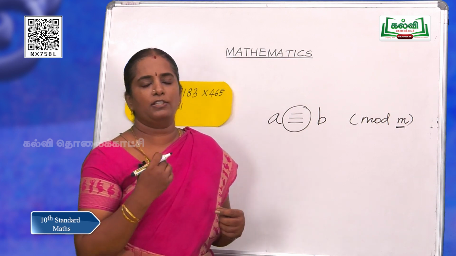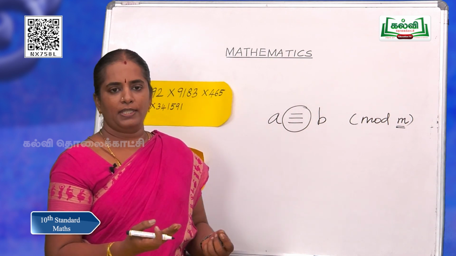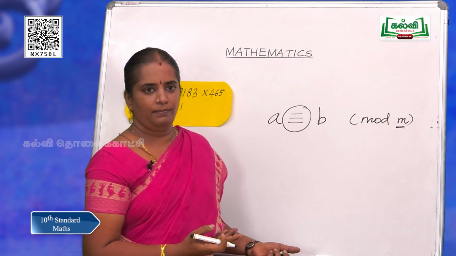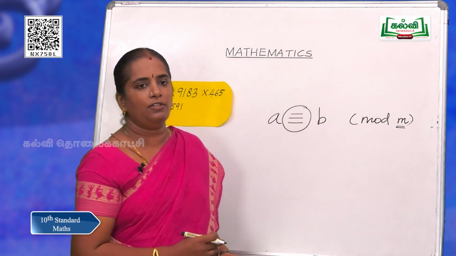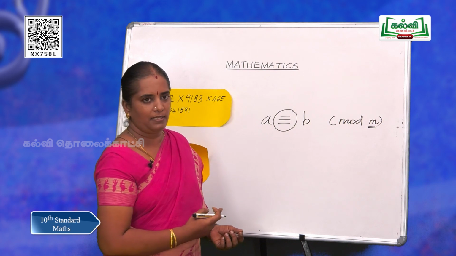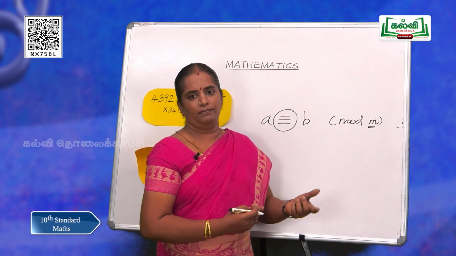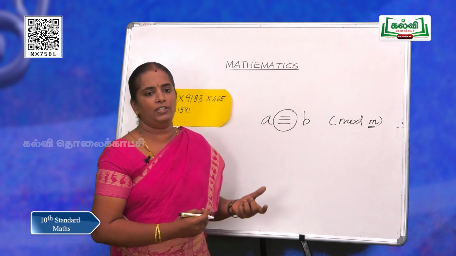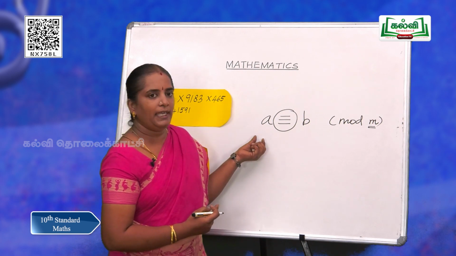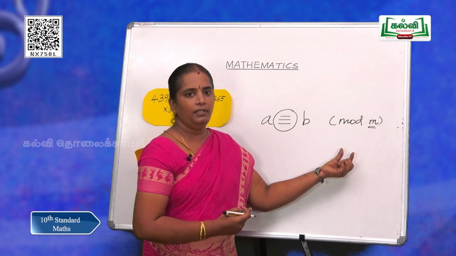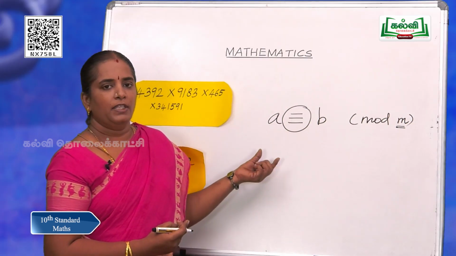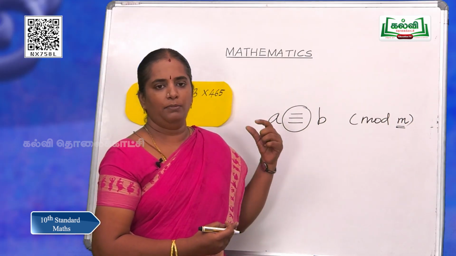See, we have come across so many life processes which are natural. So, this modulus also should be a natural number, or we can say a positive integer. M should be a positive integer, and we read this as A is congruent to B mod M. Okay? So, keep this notation in mind.